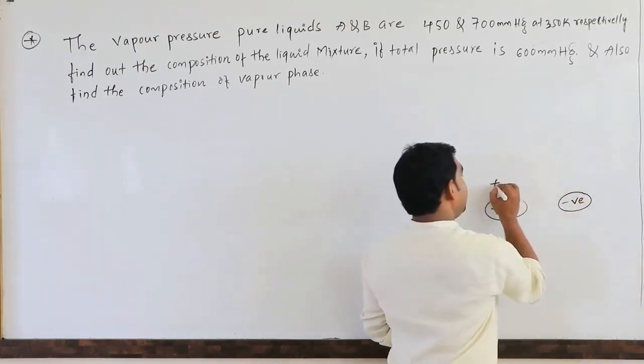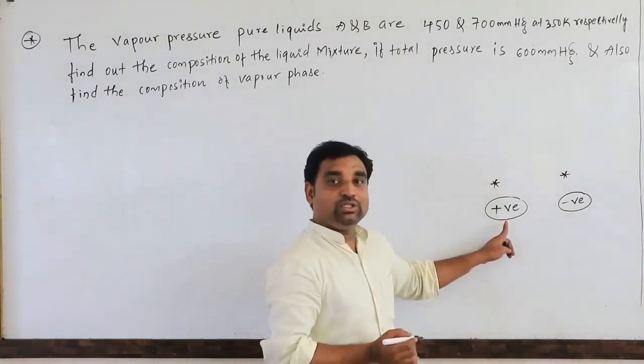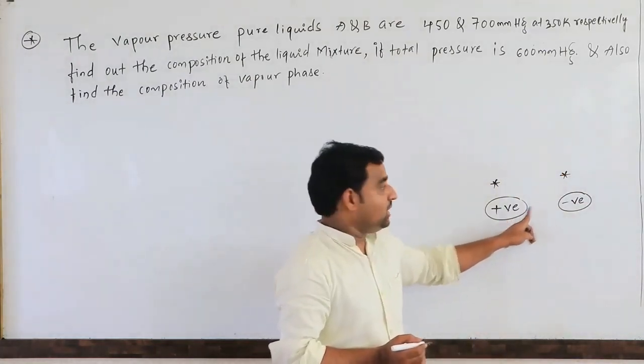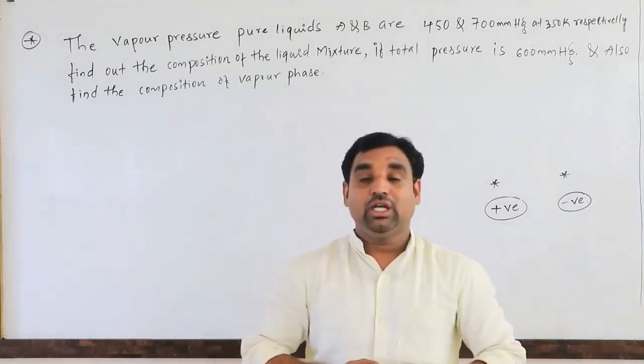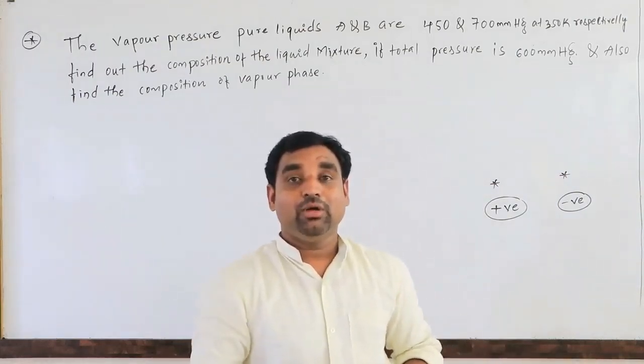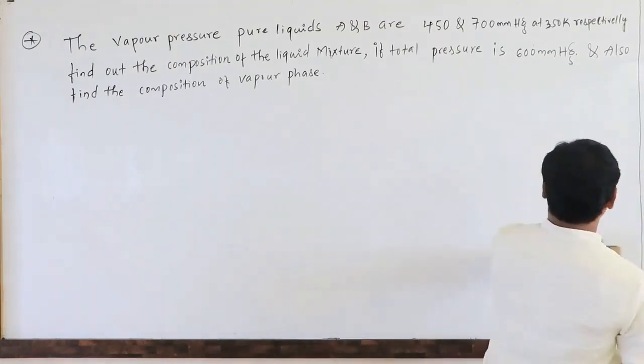So we have to remember one more very important point regarding this. Minimum boiling azeotropes will show positive deviation and maximum boiling azeotropes will show negative deviation. Now we will discuss one problem on Raoult's law. So that is, we have written one problem on the board.